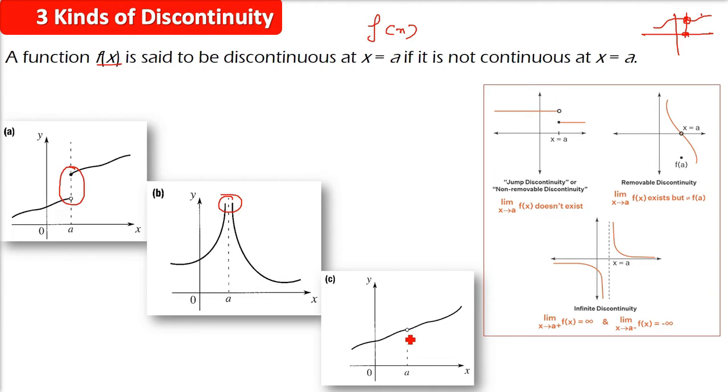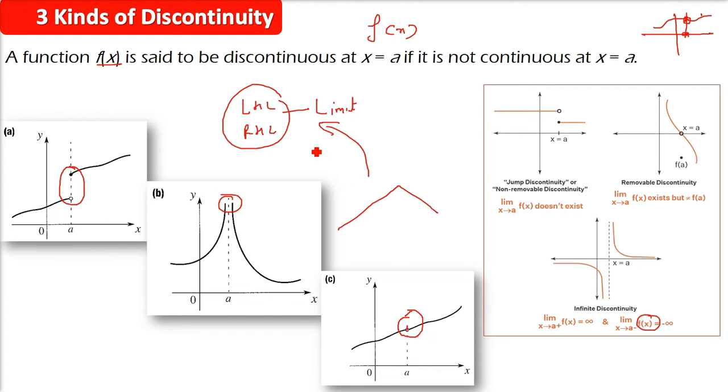Now the third one, you will say, oh, it is continuous. Why is it not? There can be a certain peak or crest or trough, like the peak of a mountain. Sometimes the left hand and right hand limits don't match, and that may create a discontinuity. So that point is very important where you are checking the discontinuity. And let me tell you, differentiability is all about dy by dx, the slope at this point.